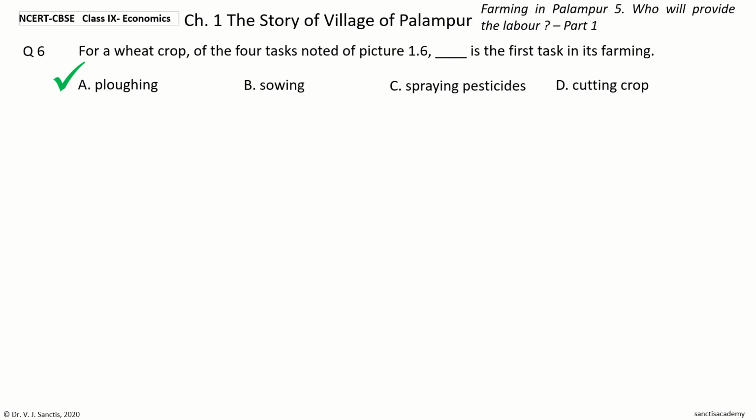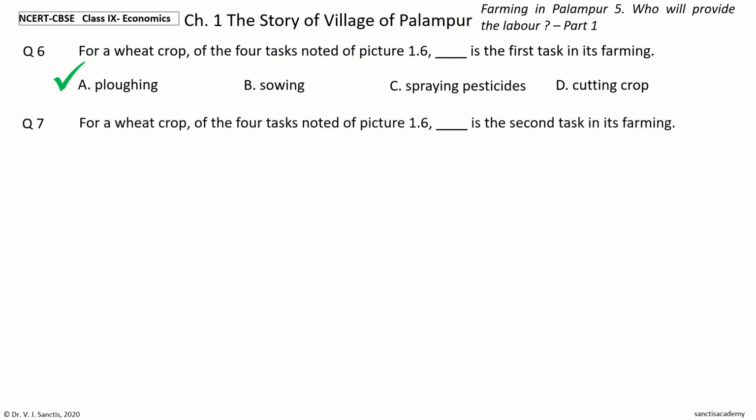So, for a wheat crop, of the 4 tasks noted in picture 1.6, plowing is the first task in its farming. Question 7. For a wheat crop, of the 4 tasks noted in picture 1.6, dash is the second task in its farming. The options are plowing, sowing, spraying pesticides, cutting crop. Your time to choose. And the answer is sowing.